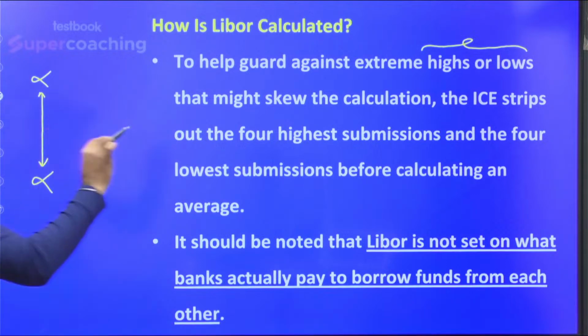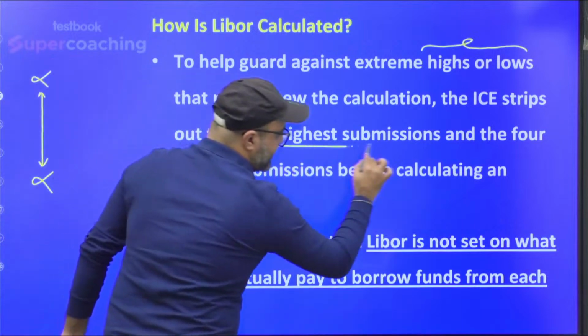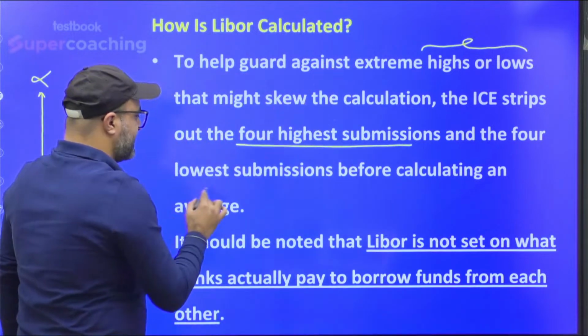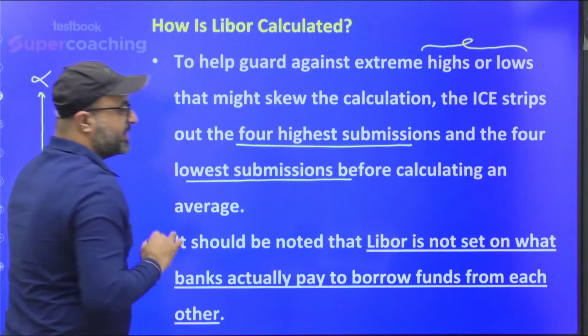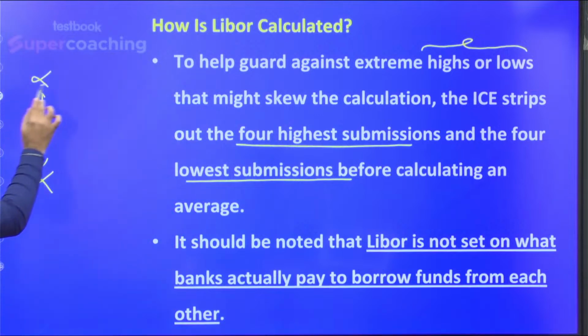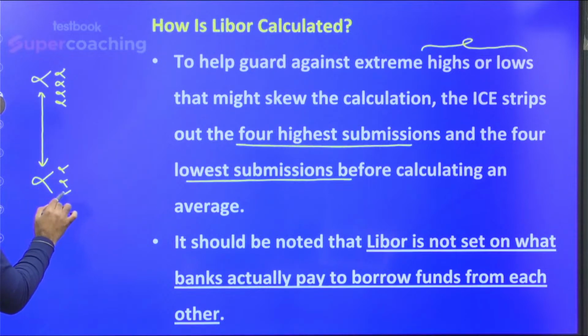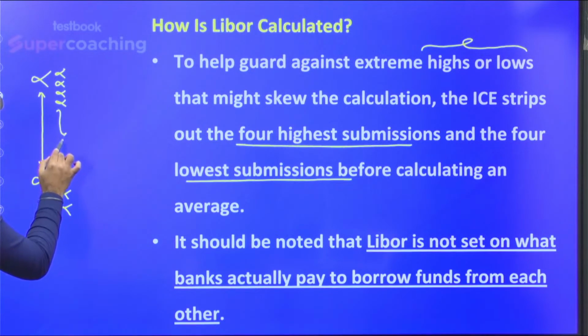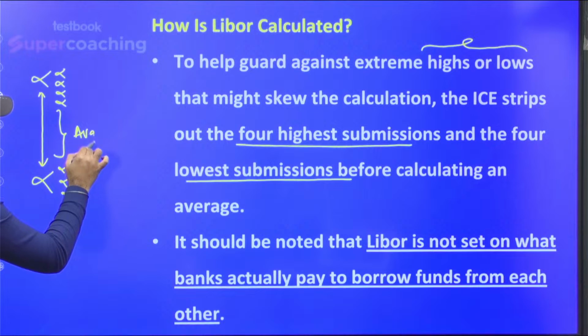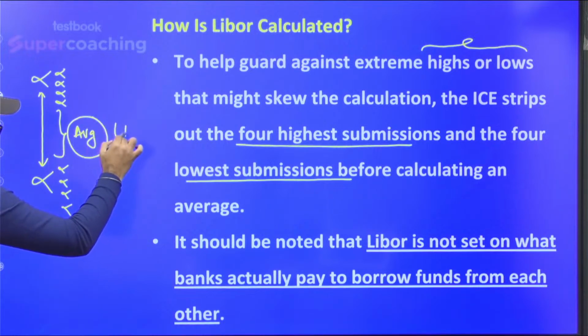So ICE strips out the 4 highest submissions given by different banks and the 4 lowest submissions. They cut down the first 4 highest ones, they cut down the last 4 lowest ones, and the average of the left out rates is taken. That average is known as Libor.